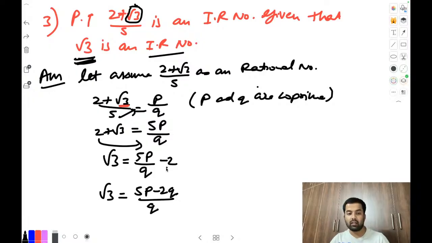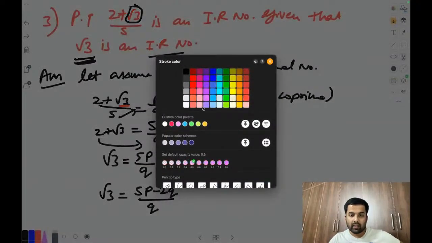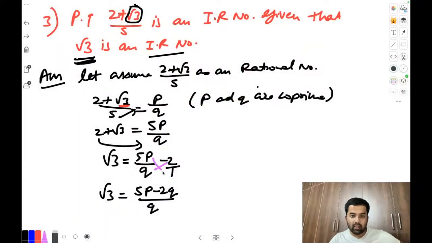Now check what we did. It was 2 divided by 1. So we multiplied with the denominator, that is, we did cross multiplication. Let me take a different color. See here, cross multiplication, so it came like this. Now, as you know, mention it.